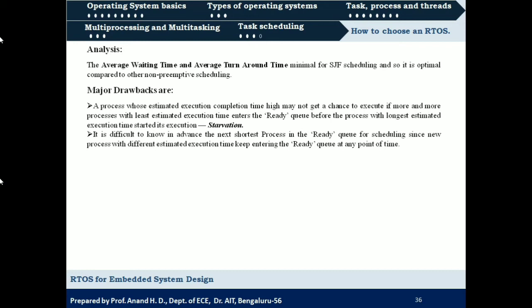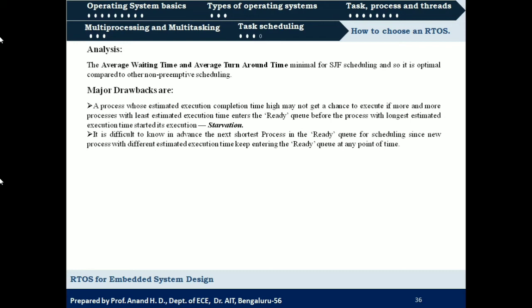So let us consider there is a process which is having the longest estimated completion time. It may not get a chance every time if new processes are entering the ready queue with comparatively less estimated time for completion. So in that case, the process with the longest execution time may not get a chance to execute itself. In that case, we say that process is suffering from starvation.